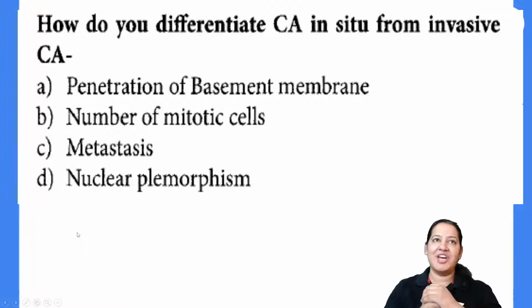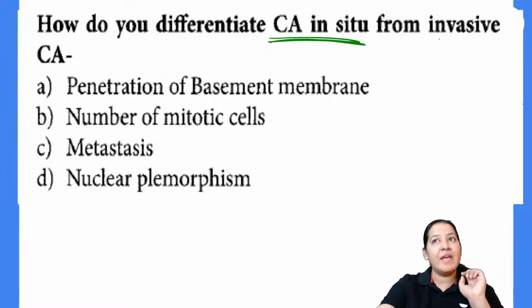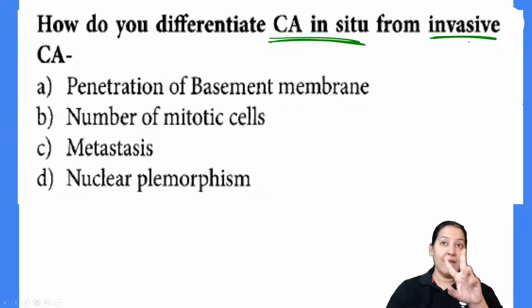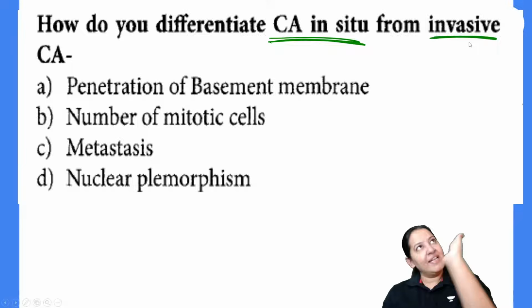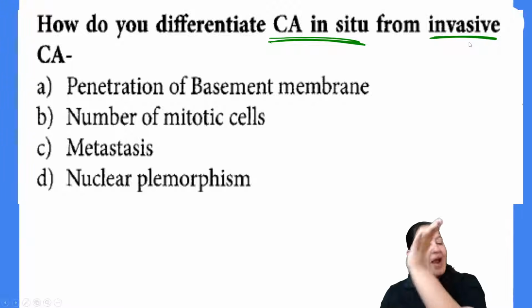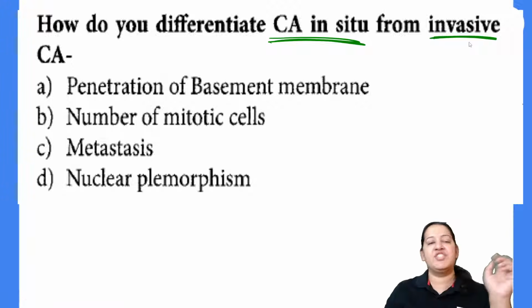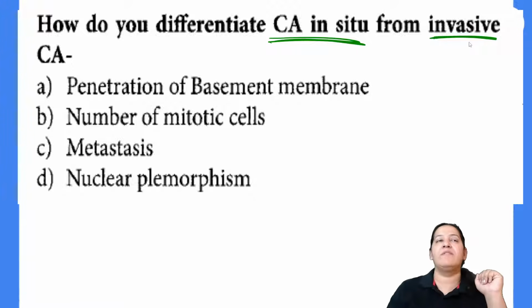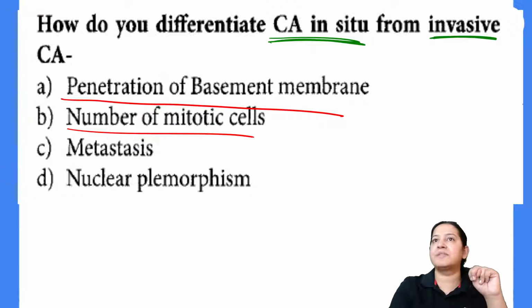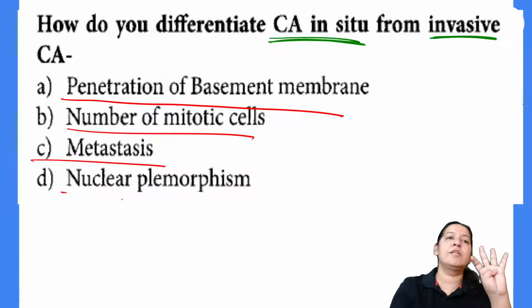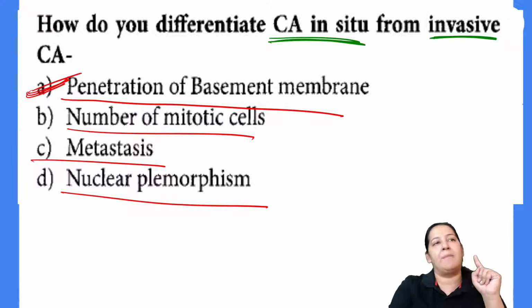Okay, this is the next question. How do you differentiate carcinoma in situ from invasive carcinoma? Look at the last two diagrams. First there was normal, then metaplasia, then dysplasia, then carcinoma in situ, and then carcinoma. How do you differentiate the two? Which feature will differentiate carcinoma in situ from invasive carcinoma? Is it penetration of the basement membrane? Is it number of mitoses? Is it metastasis? Or is it nuclear pleomorphism? What differentiates them? Yes, penetration of the basement membrane.